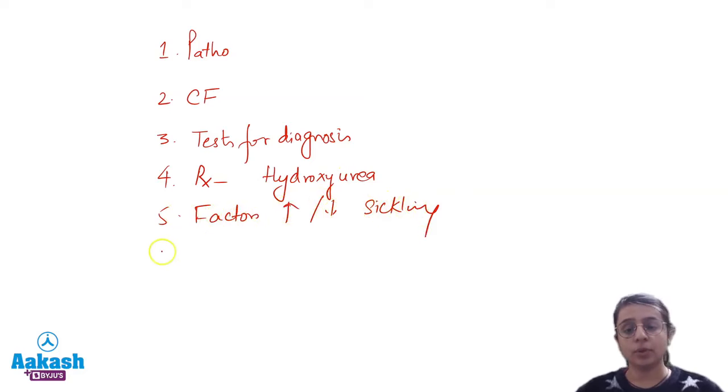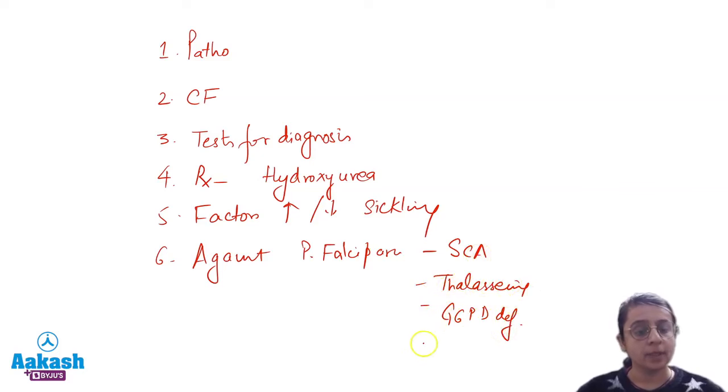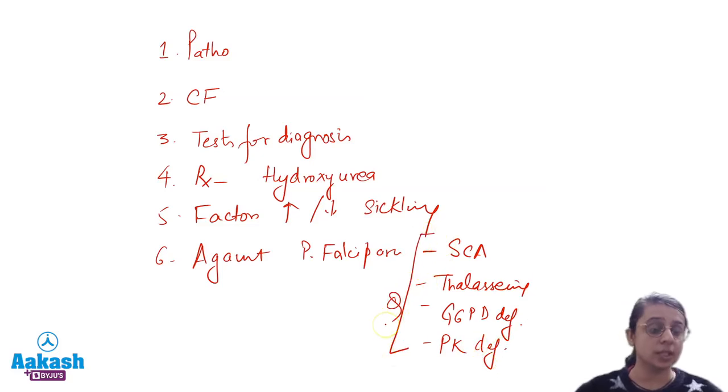One another important point is, what are the factors which provide protection to a human against Plasmodium falciparum infection? So which factors will they be? Number 1 will be sickle cell anemia, thalassemia, G6PD deficiency, pyruvate kinase deficiency. Right, so these are the factors which will provide protection against Plasmodium falciparum infection.